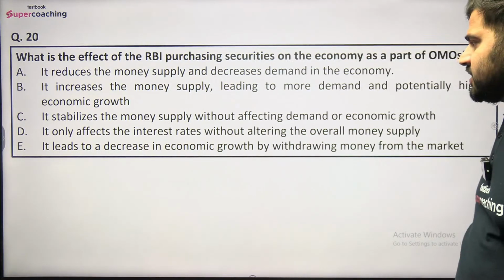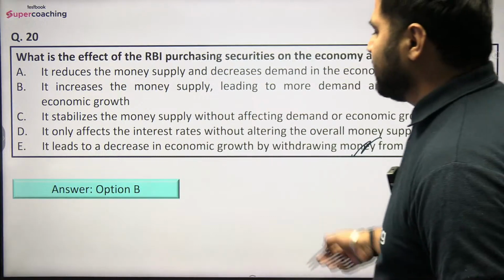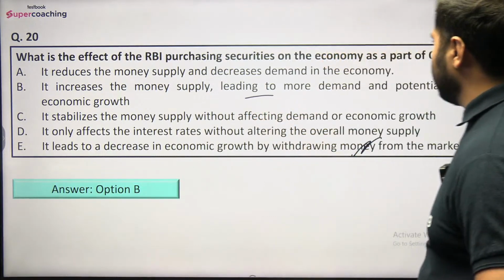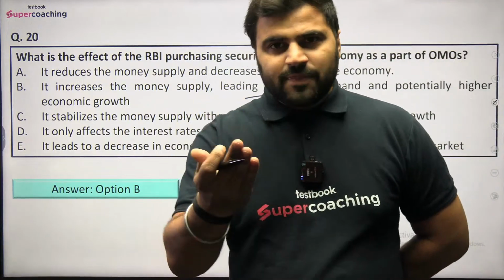It only affects the interest rates without altering the overall money supply, or it leads to a decrease in economic growth by withdrawing money from the market. We are talking about the effect of RBI purchasing securities as a part of open market operation. So right answer would be option number B, that is, it increases the money supply leading to more demand and potentially higher economic growth.